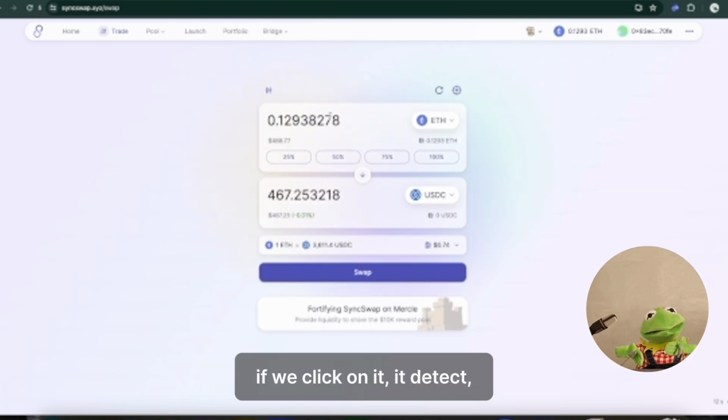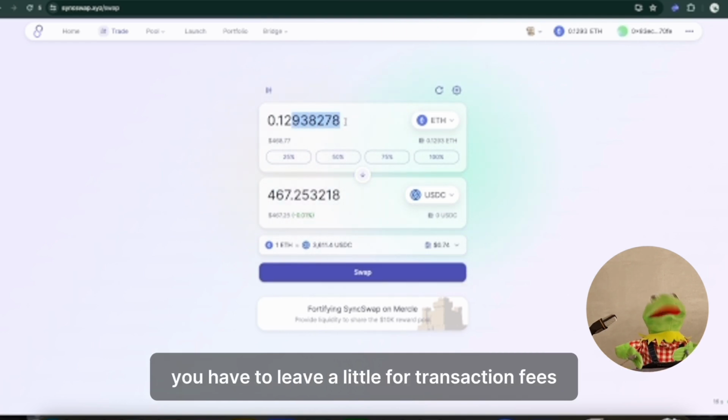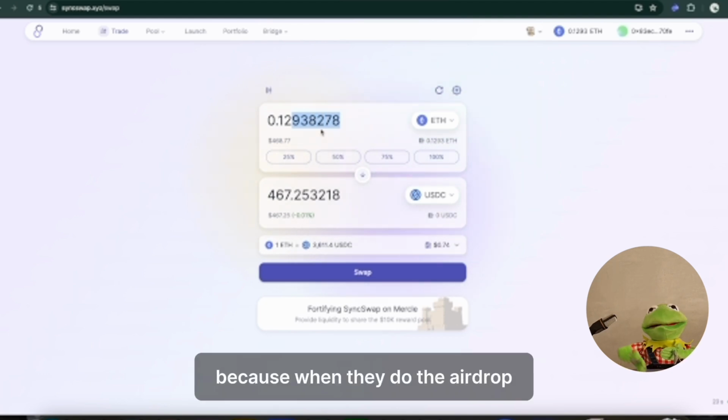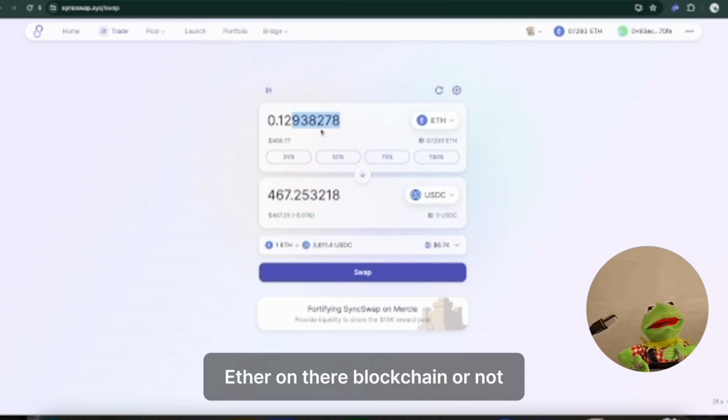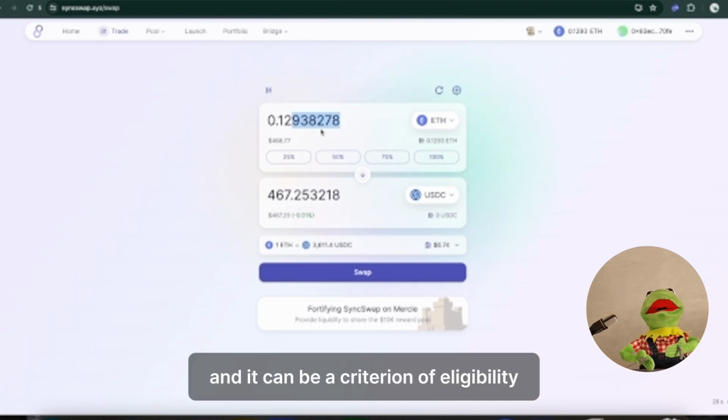So there it detected that we had money. If we click on it, even tech, it gives us the value directly. Again, you have to leave a little for transaction fees. And then it's good to leave a little too, because when they do the airdrop, they look at whether people have left Ether on our blockchain or not. And it can be a criterion of eligibility.